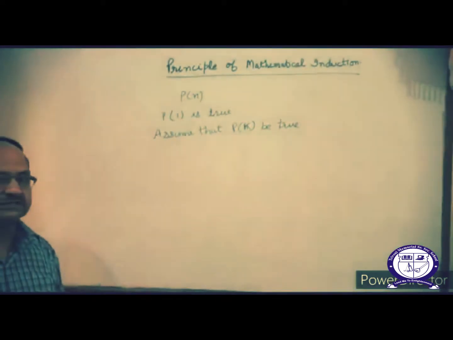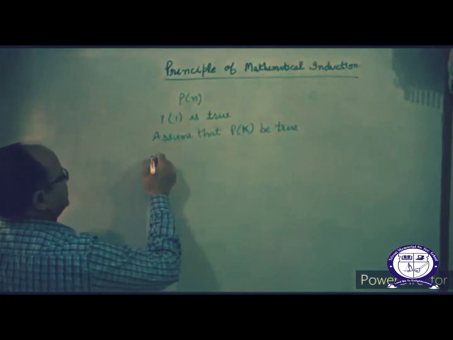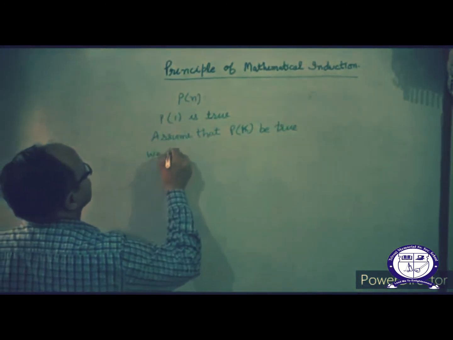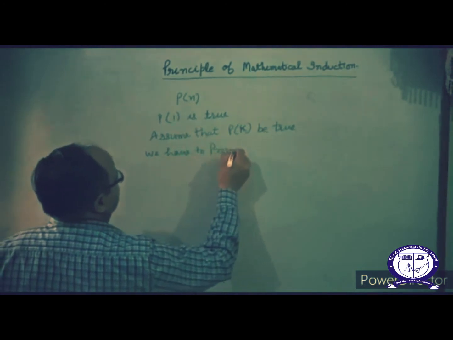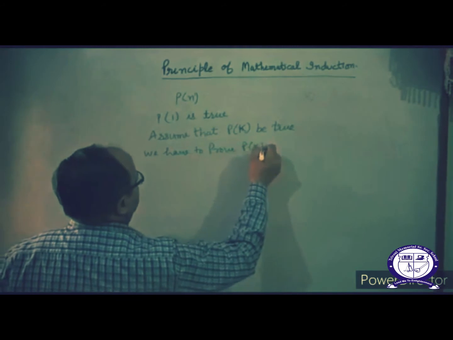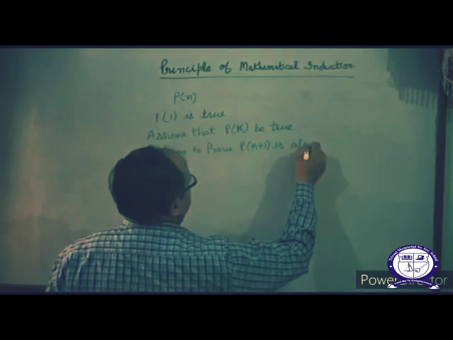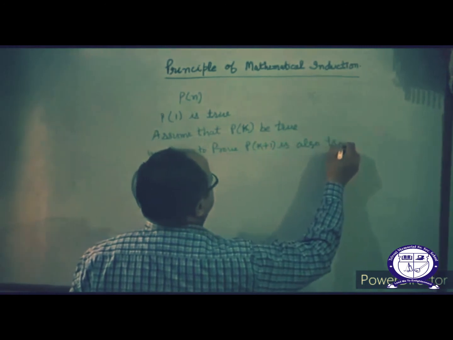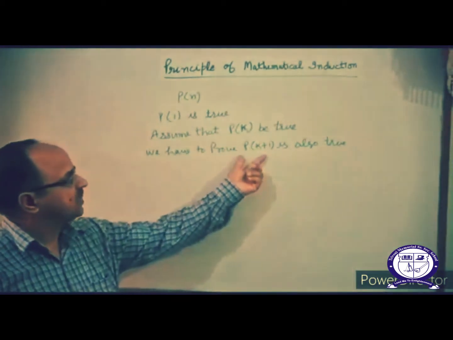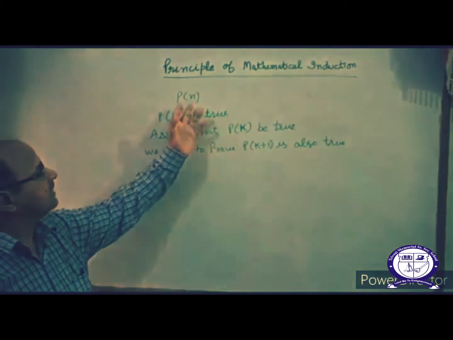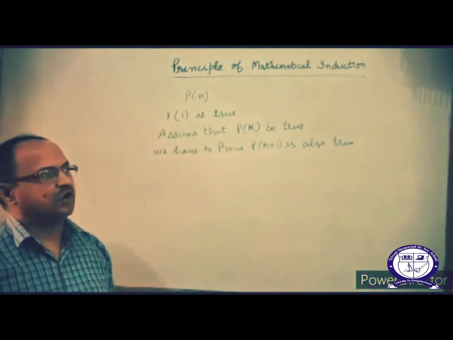This is the second point, and with the help of this point we have to prove P of K plus 1 is also true. If this statement is true, overall you can say the given statement P of n is true for all natural numbers.